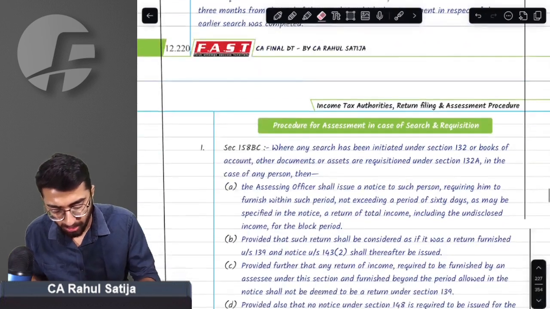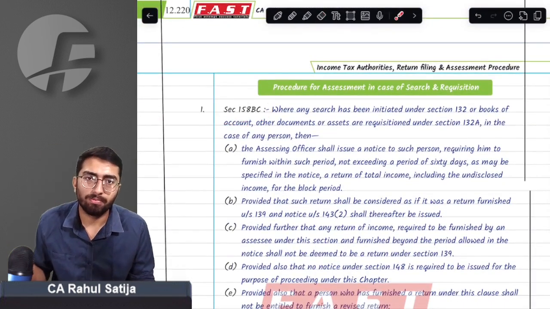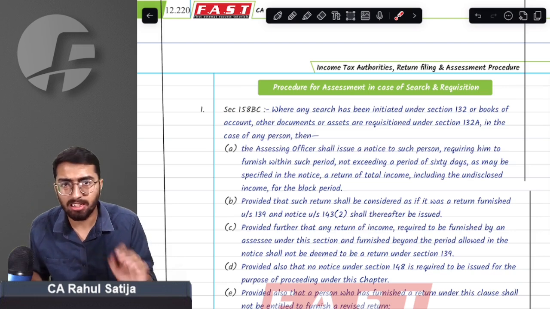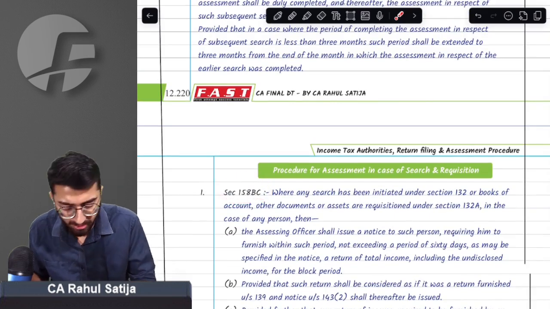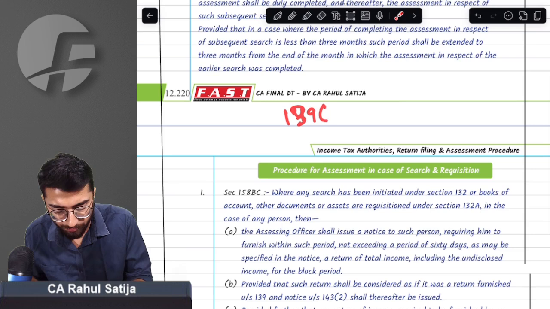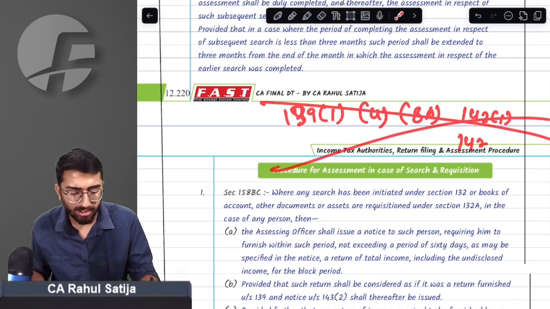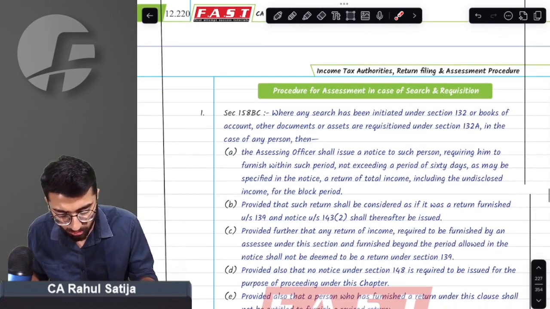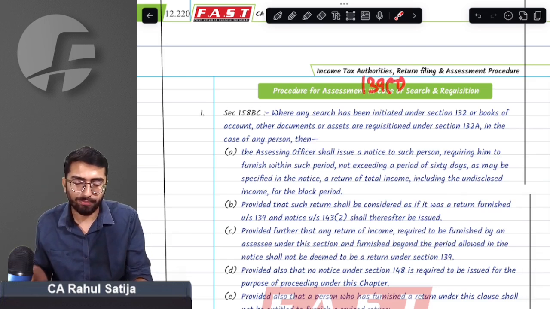Now what will happen? The department will ask me to file a return of income under section 158BC. This is not a return under section 139(1), not 139(4), not 139(8A), not 142(1), not 147. No, sir, this is a different return altogether. Sir, but will it possess the nature of 139(1) if filed on time?